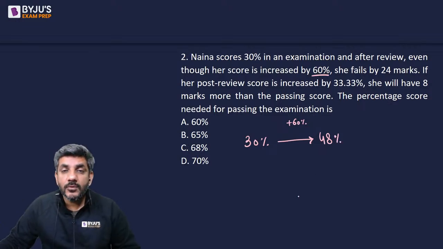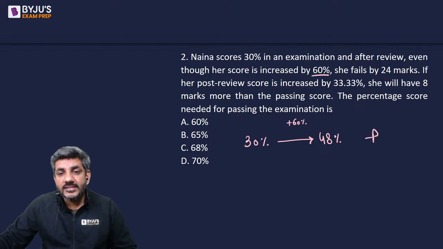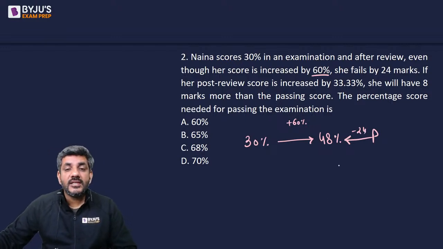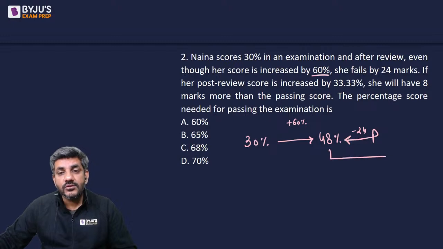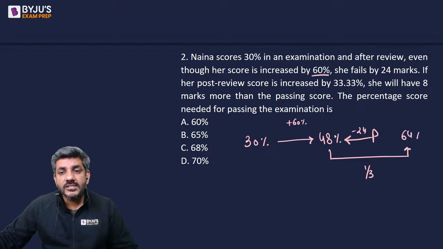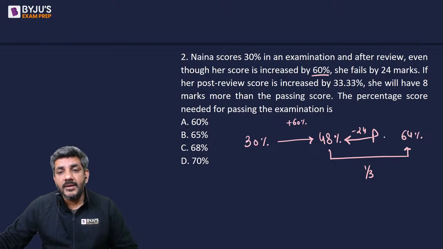And she fails by 24 marks. So this 48% is 24 less than the passing marks. If her post-review score is increased by 33.33%, he is saying increase it further by one third. 33.33% is one third, if you add it, her score will become 64%. Then she will have 8 marks more than the passing marks, so her score will be 8 more.